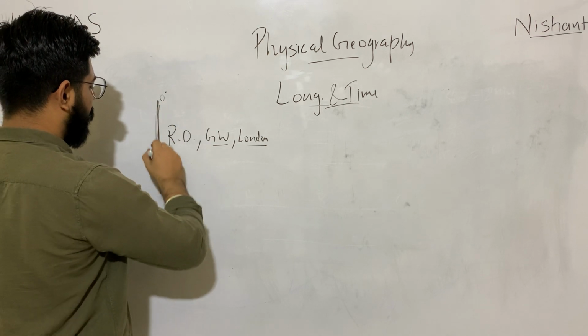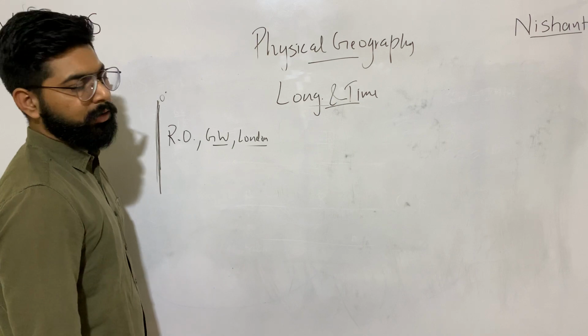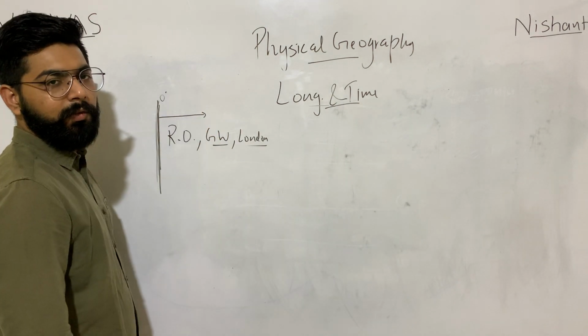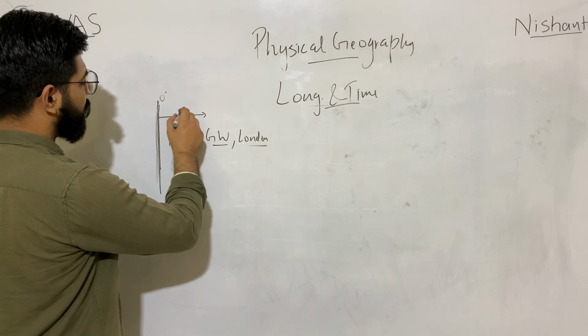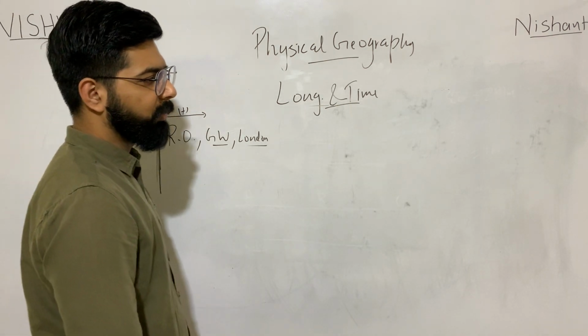I'm discussing time only. We took this longitude as the basis for the time of the whole world. So, moving towards east from this longitude means you will have to add some time, and west means you have to subtract some time.